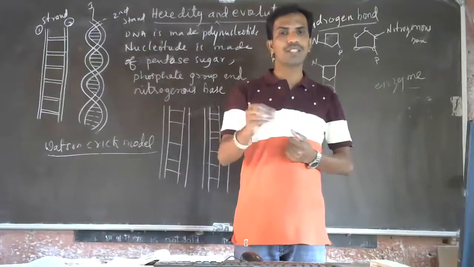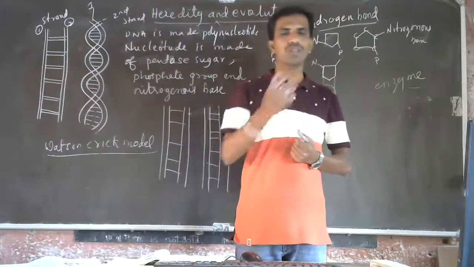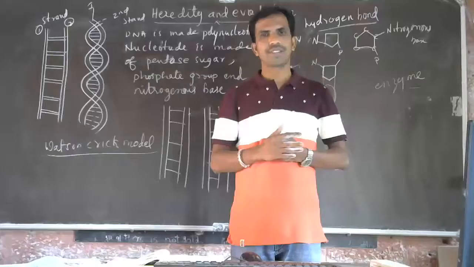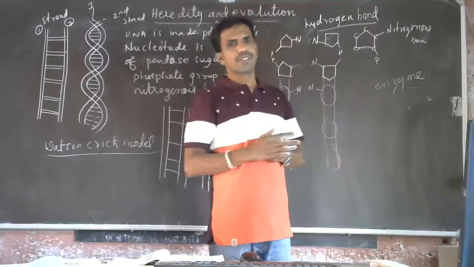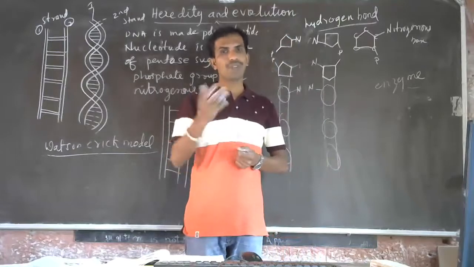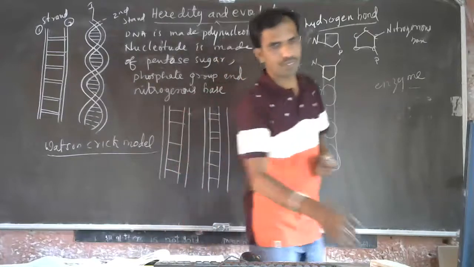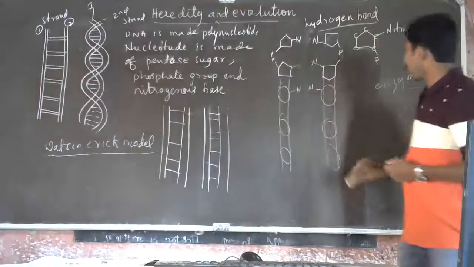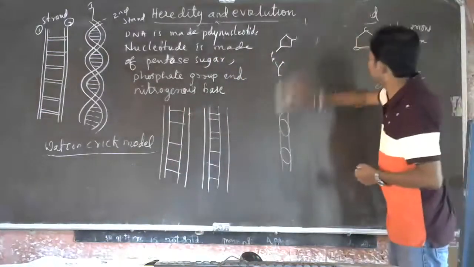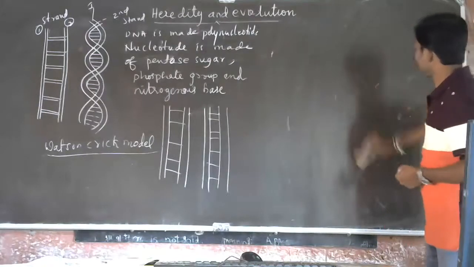That new character sometimes gives a survival advantage, sometimes not. So whenever there is a change in the DNA during cell division, a new character develops. That is called variation. I hope you understood the DNA replication process.